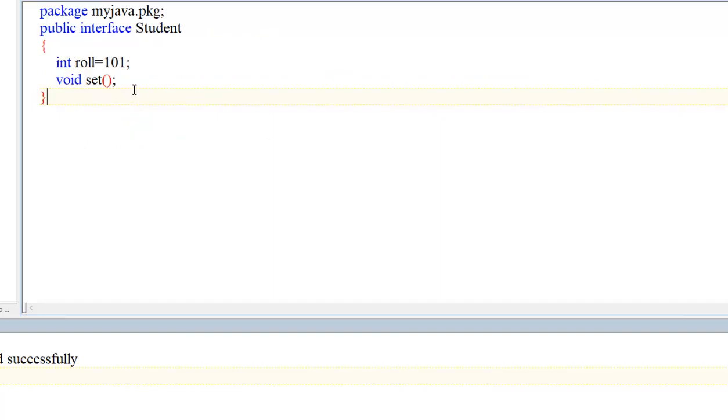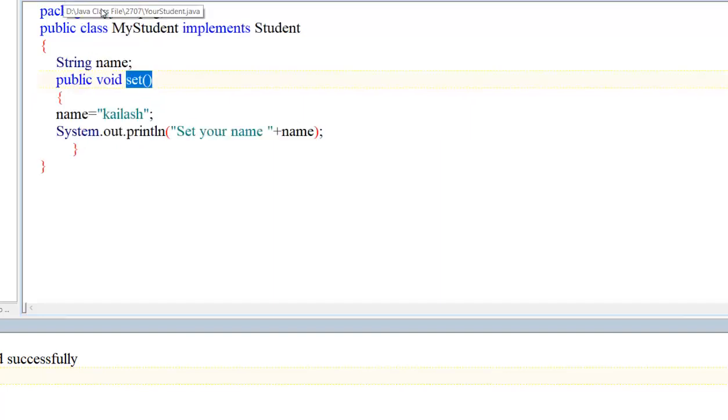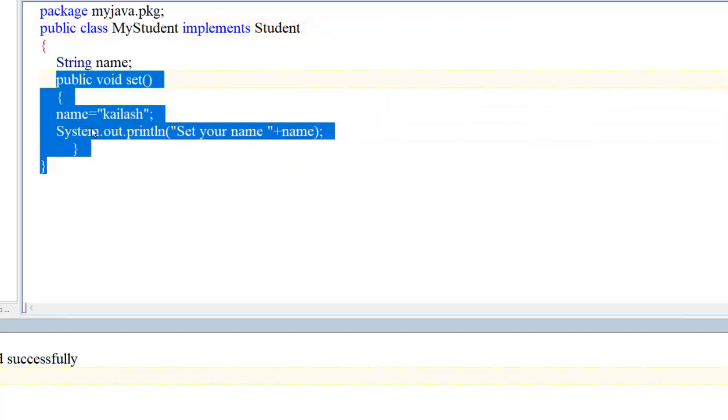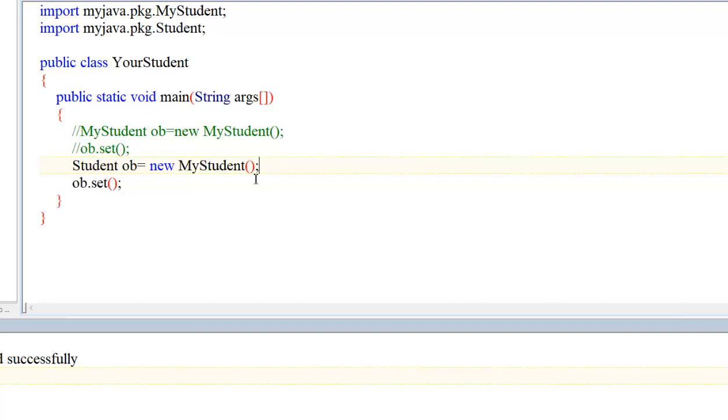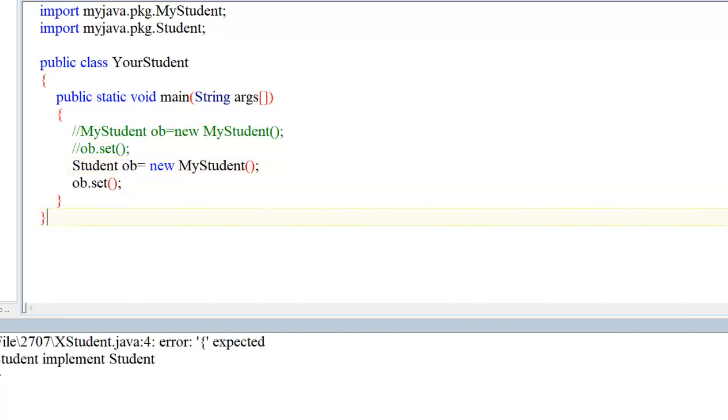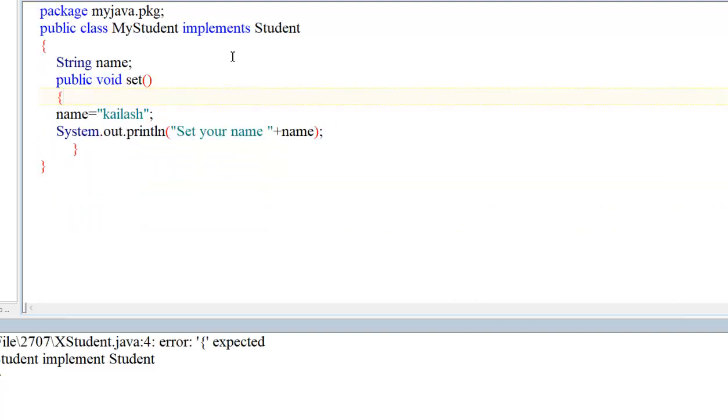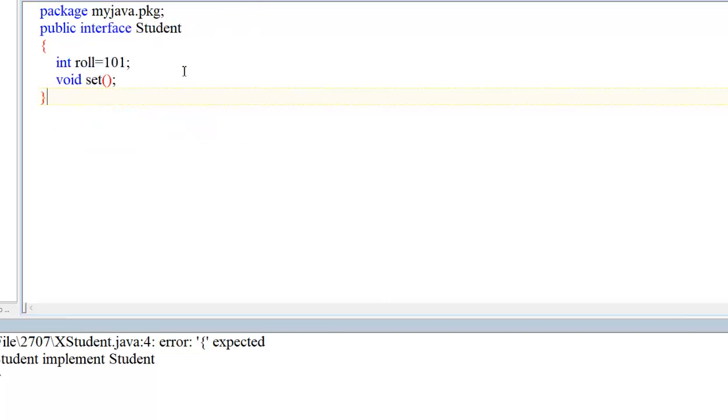Now here I want to use this implementation in any other class, any class that inherits it, we can use. This is the concept of interface.